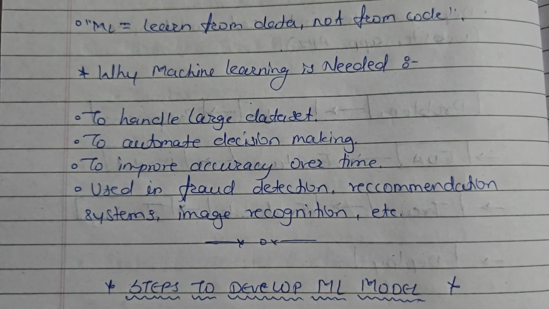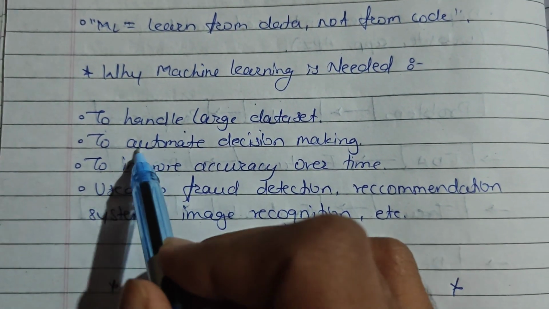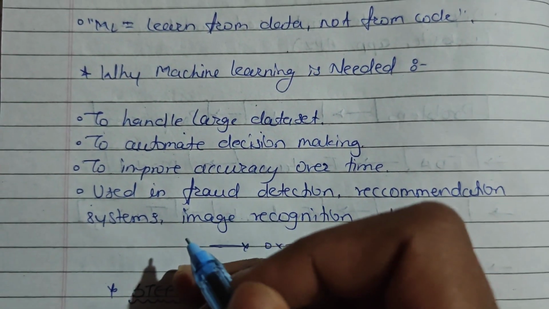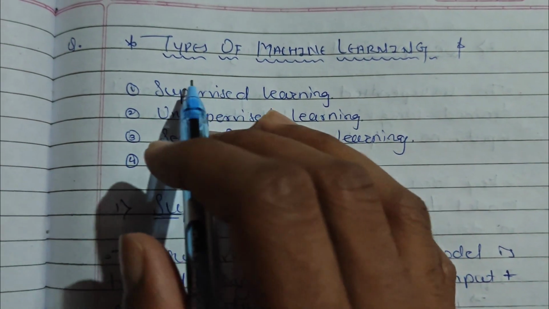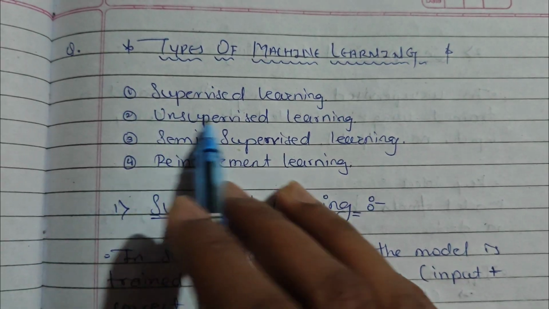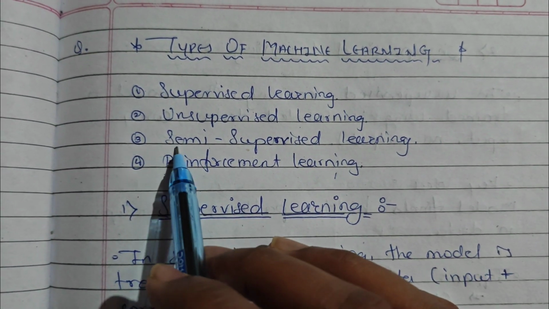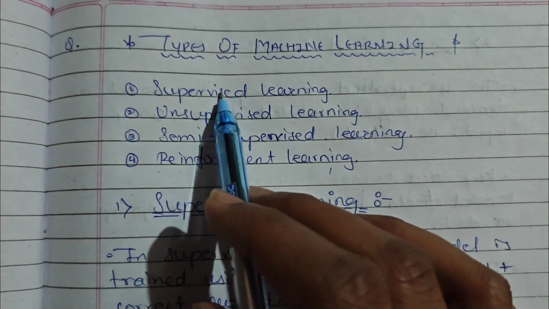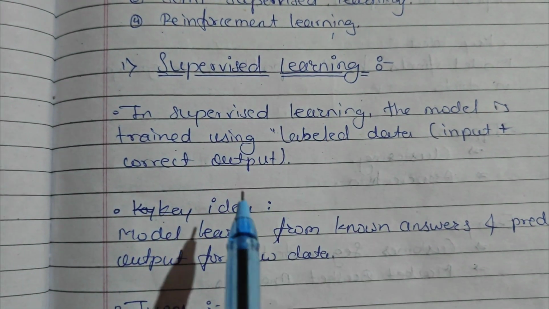So what is the need of machine learning? Machine learning is used to handle large data sets, to automate decision making, to improve accuracy over time, used in fraud detection, recommendation systems, image recognition. We will see now what are types of machine learning. Majorly, there are three types, that are supervised learning, unsupervised learning, and reinforcement learning. But there is one more that we are going to study, that is semi-supervised learning, which is a combination of both supervised and unsupervised learning. So we will start with supervised learning.